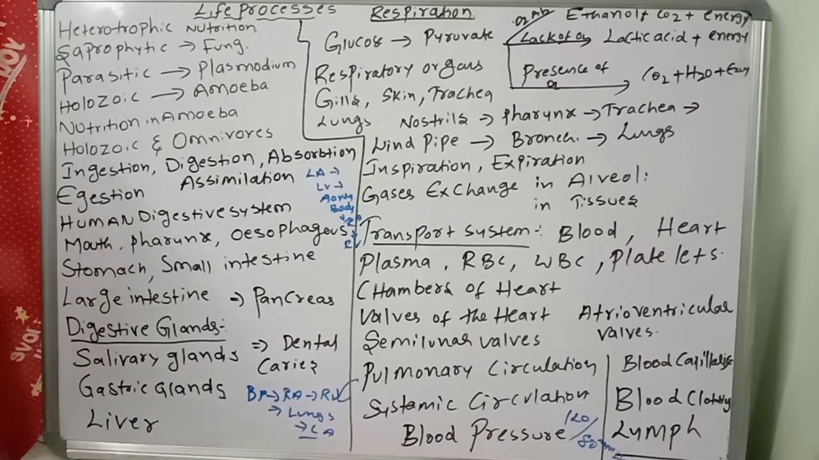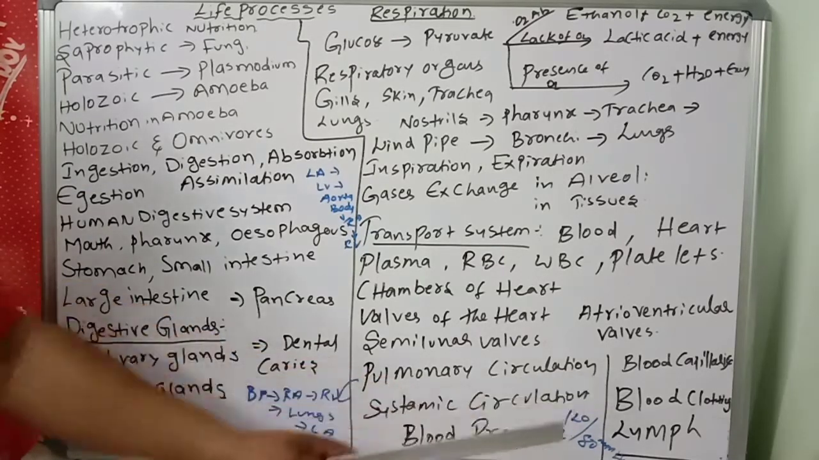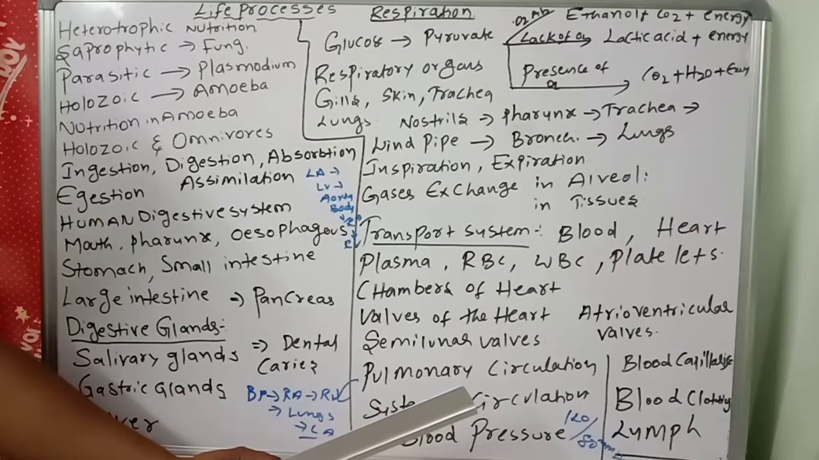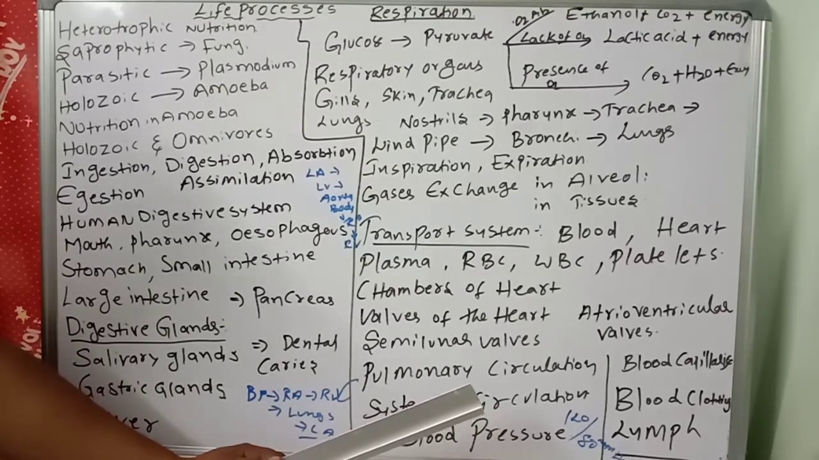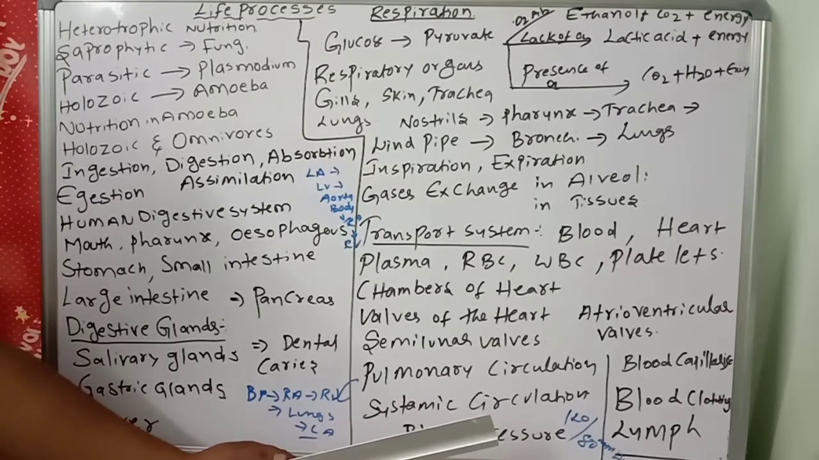At the same time, blood clotting also occurs. Blood platelets and injured tissue form thromboplastin. Thromboplastin converts prothrombin to thrombin. Thrombin converts fibrinogen to fibrin. Fibrin plus red blood cells form the clot. This is important. So like this, clotting also takes place.